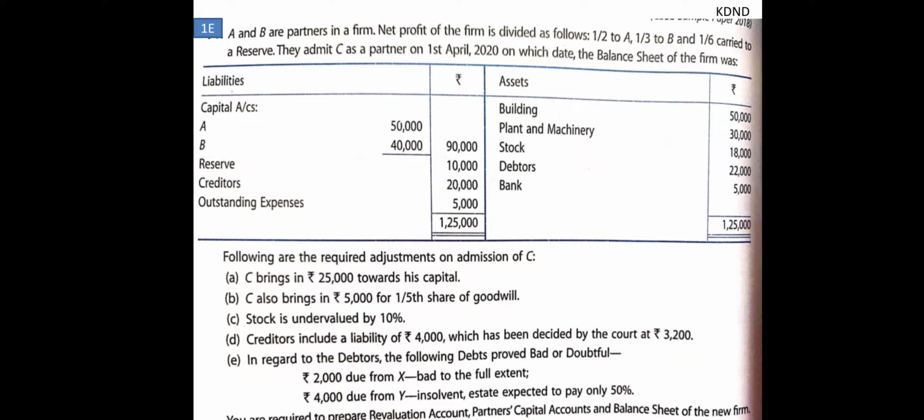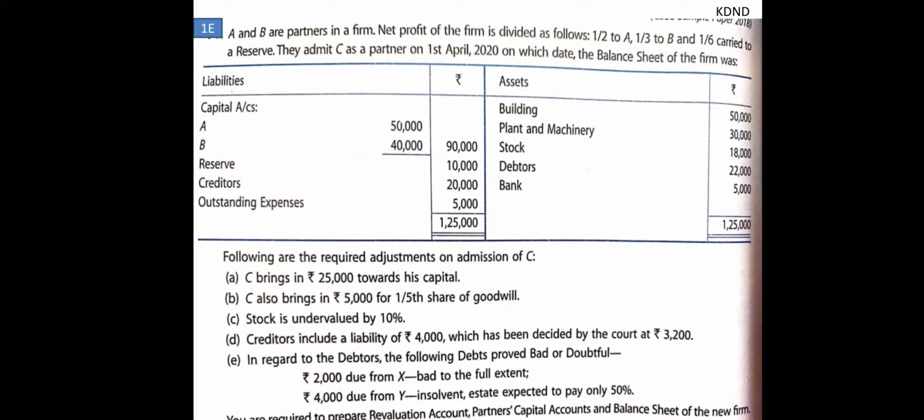The following adjustments required on admission are as under. C brings 25,000 towards his capital. C also brings 5,000 for 1/5 share of goodwill. Stock is undervalued by 10%. Creditors include a liability of 4,000 which has been decided by the court at rupees 3,200.